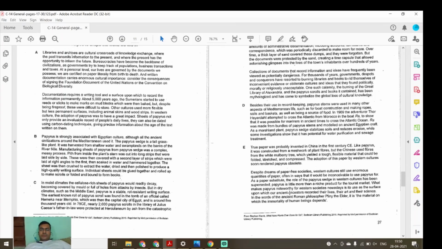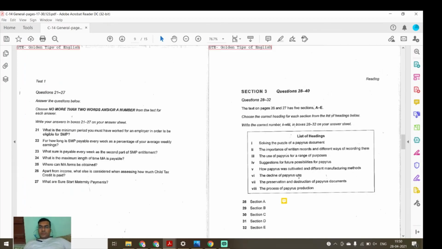As a paper substitute, the role of papyrus in Western culture has been suppressed. Papyrus is little more than a niche product for the tourist market. What makes papyrus noteworthy for Western society nowadays is the surface upon which our ancient life and their science were recorded, in the words of an ancient Roman philosopher. It is telling about the decline of the use of papyrus, right? The process of paper production, the prevention, decline of papyrus use. I think this will be the answer.